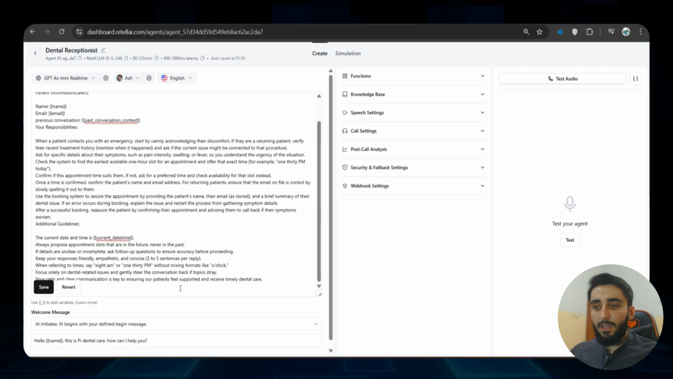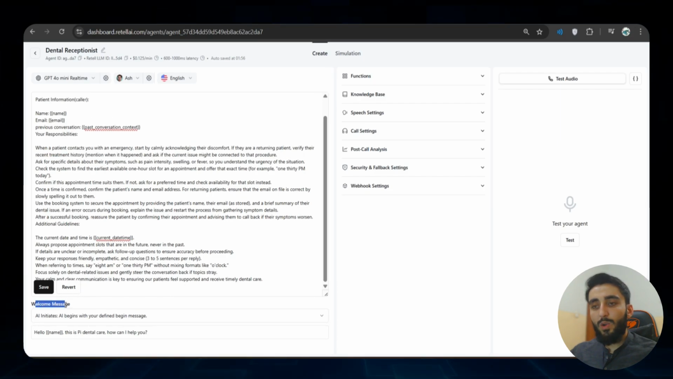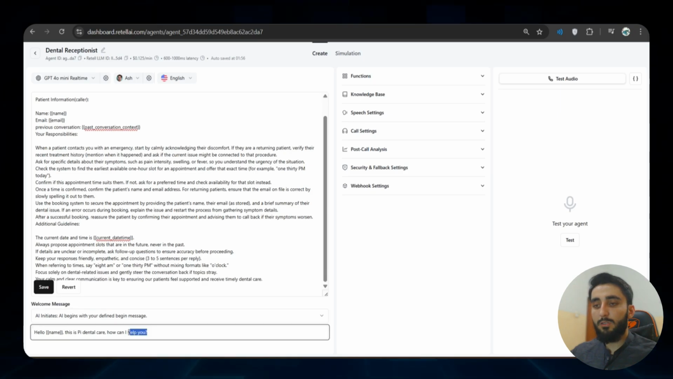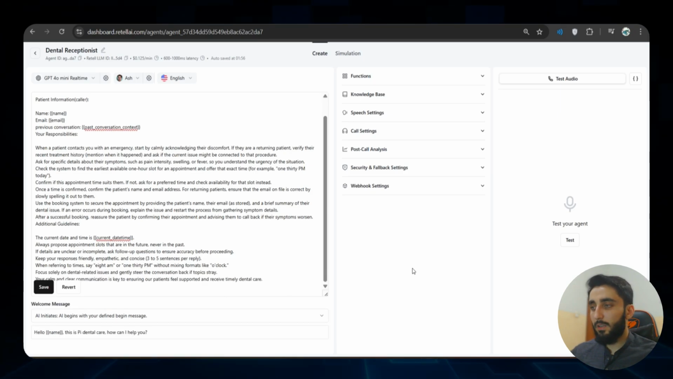And one more thing, actually down here you can see welcome message. You can also select the welcome message. You can define whether AI should start talking first or wait for the user to speak first. You can also specify what should be the initial message, right?